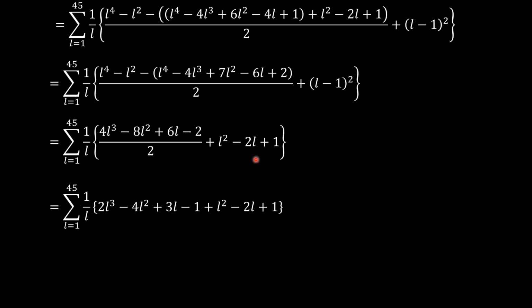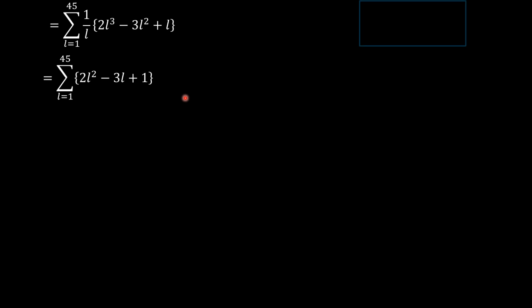And then when you add this, the constant cancels out. And then 3L minus 2L, we get just 1L. And then minus 4L squared plus L squared, we have minus 3L. So 1 over L times 2L cubed minus 3L squared plus L. When we divide everything here with L, we get the summation from L equals 1 to 45 of 2L squared minus 3L plus 1.